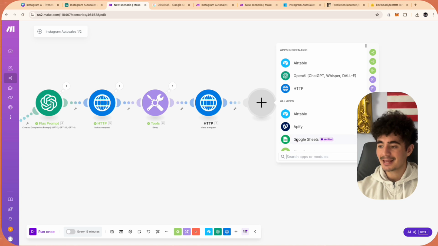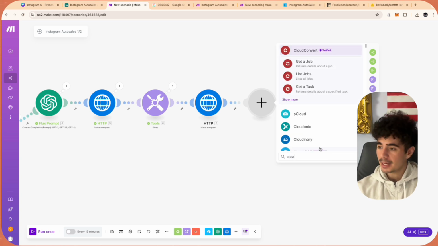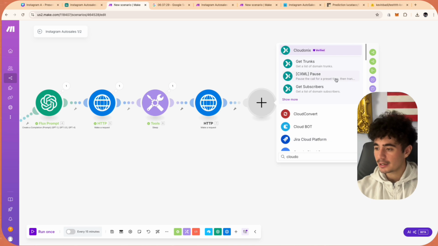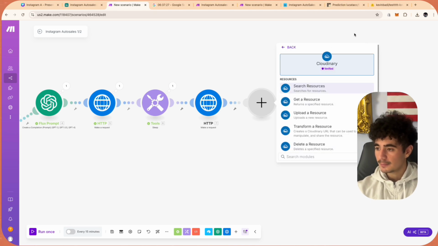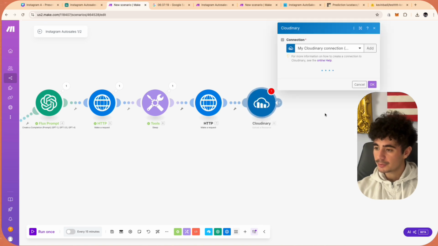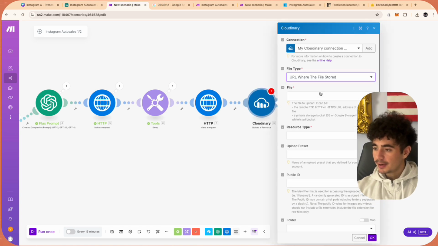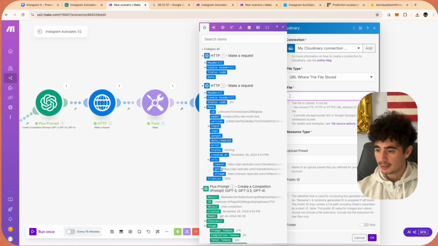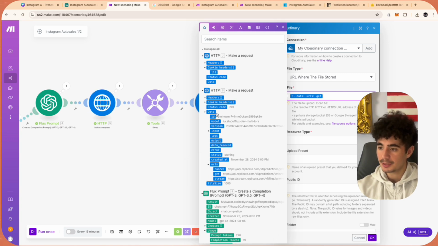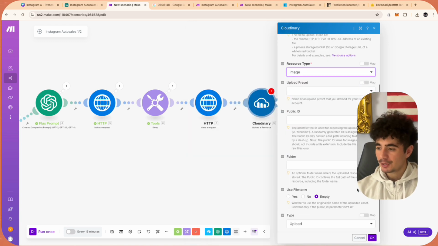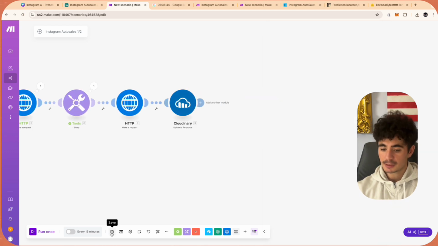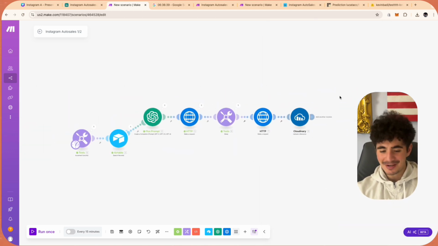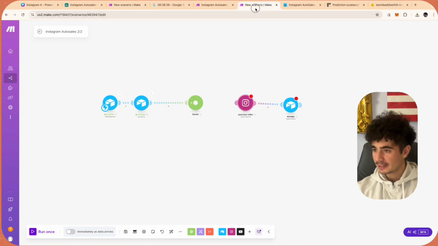Once you do set up Cloudinary, guys, they have a module set up in make.com, which makes life really easy. So if we write in Cloudinary, we'll see that it's this module here, and we're going to click upload a resource. The file type is going to be URL where the file is stored. We can now choose the file that we have. So this is going to be in this get request here. Boom, we're going to now pass it in. Or it could be from this request here as well, but we didn't pass it in yet, and eventually it'll be coming from here. The resource type will be an image, and the rest of the stuff for now, we can just leave blank. So we're going to click OK, we're going to click save. And now you guys are already building out a pretty decent automation. You guys are at 7 modules, but we have another 10 more modules to go.